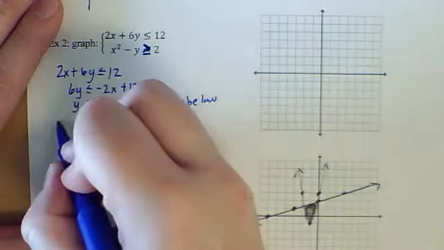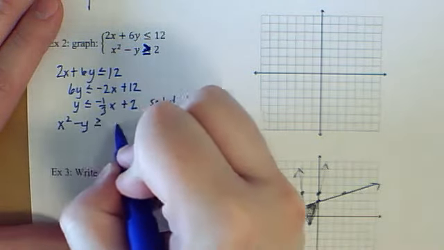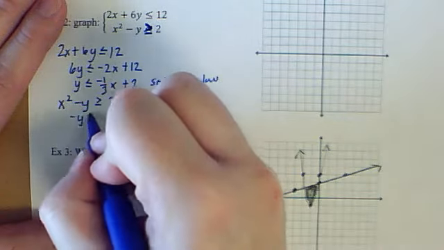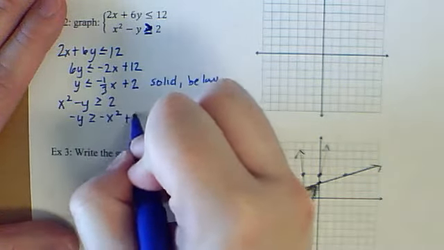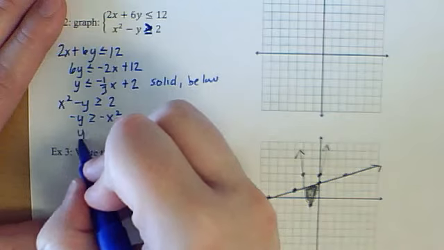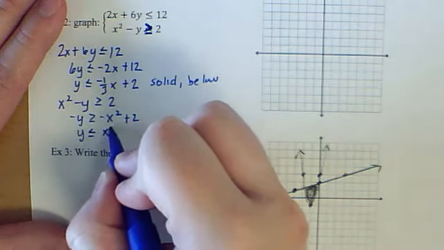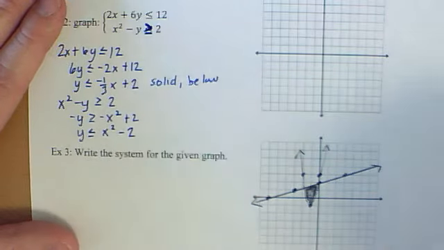Then if we go to the next one, and I solve for y, I'm going to subtract x squared, and then divide by -1. Remember, when you divide by a negative, it flips the inequality sign. So divide each of those by negative.